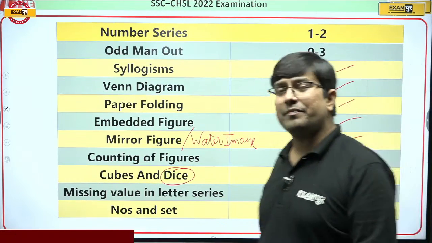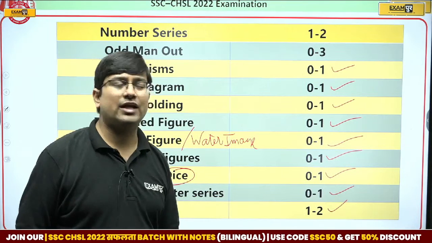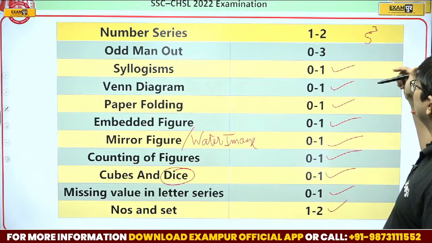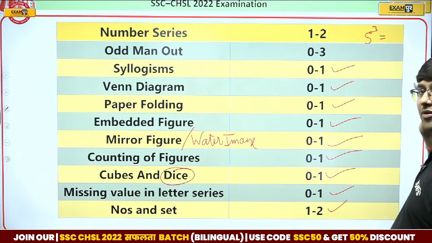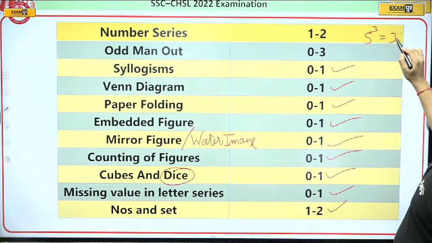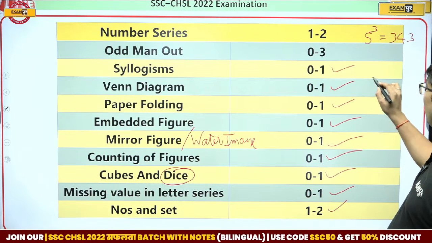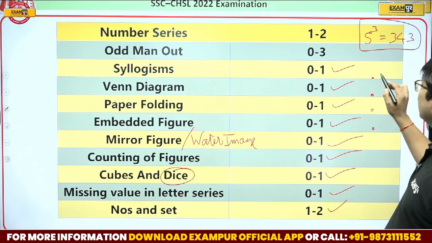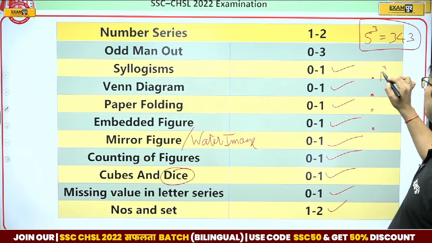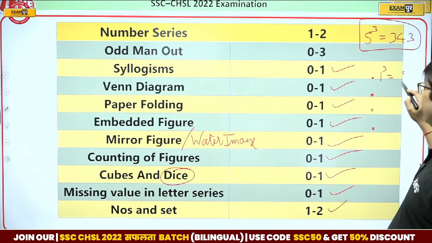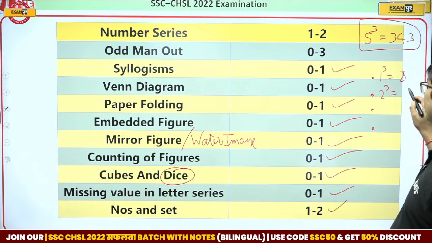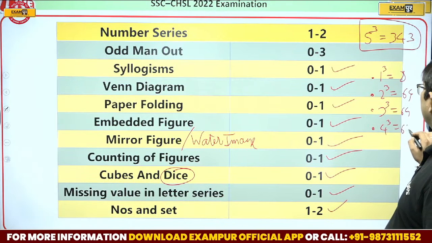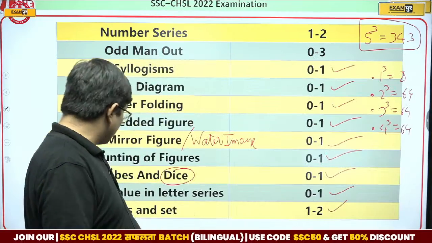Numbers and set. Now what do we mean by numbers and set? See, numbers and set, 1 to 2 questions. Like they will tell you 5's cube is basically 343. Then they will give you options. The relation between 5's cube is 343. If so, which of the following will be the right answer? 1's cube is basically 8, 2's cube is 64, 3's cube is 64, 4's cube is 64, and so on. Now tell me, this is the topic numbers and sets.